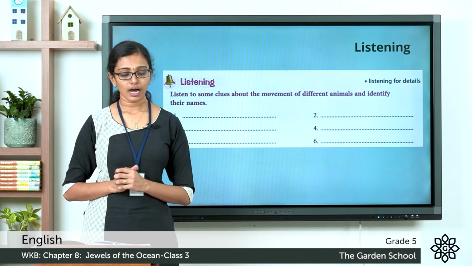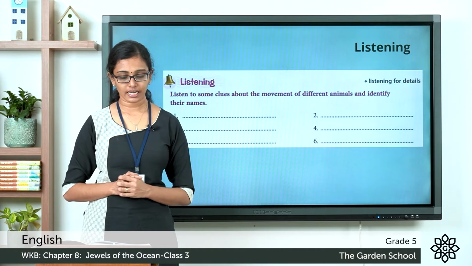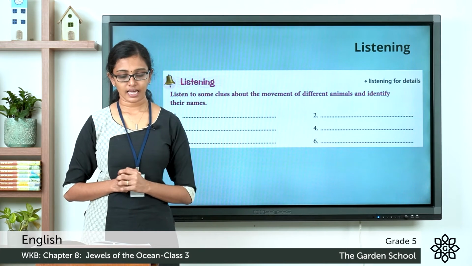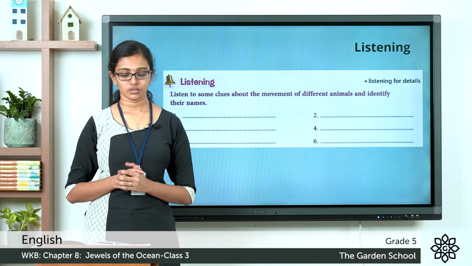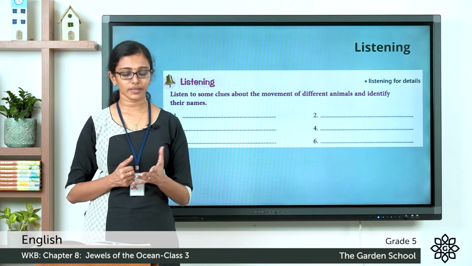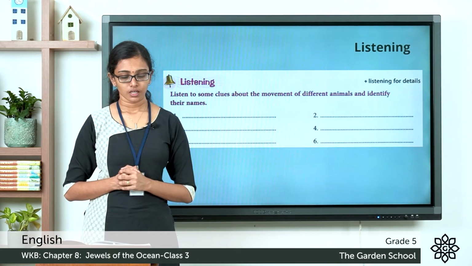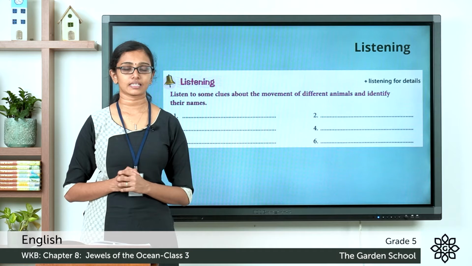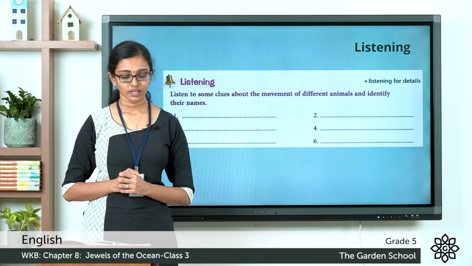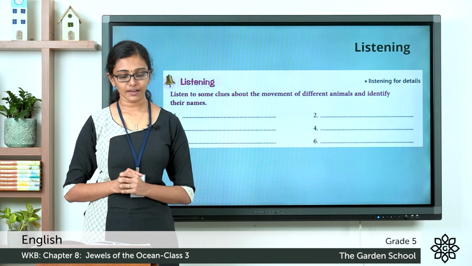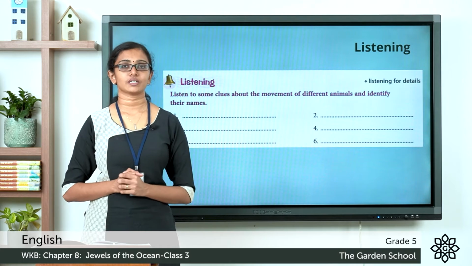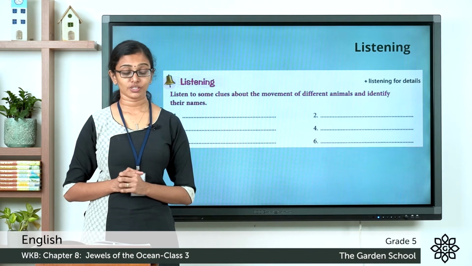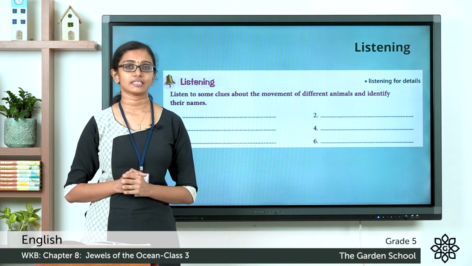The fourth one, I am small, but I can scurry off so fast that no one can catch me. So scurry off means to move or to race quickly without being caught. So the fifth one, I swing from branch to branch and I love bananas. Hope you got the answer. The sixth one, I love to hop, hop, hop. So think of the animal which loves to hop and write the answer there.